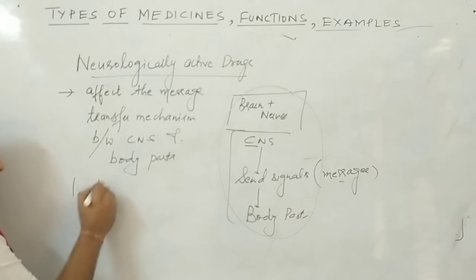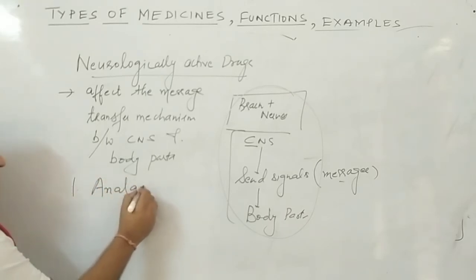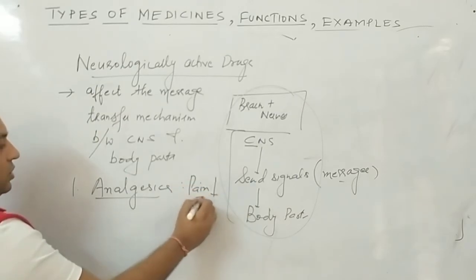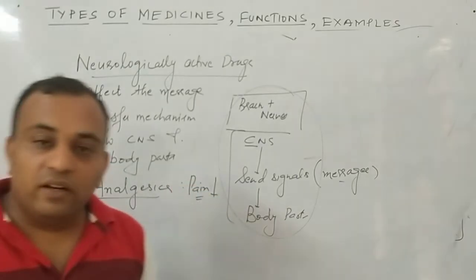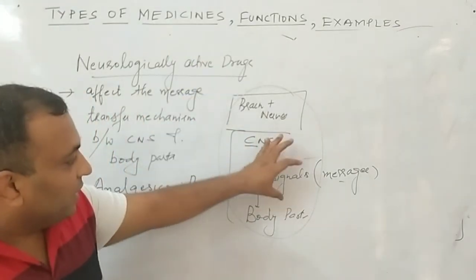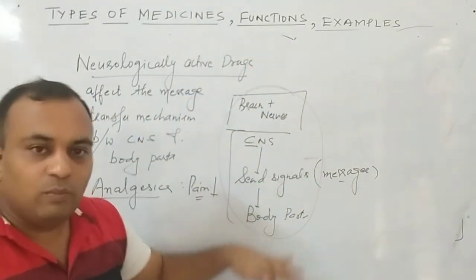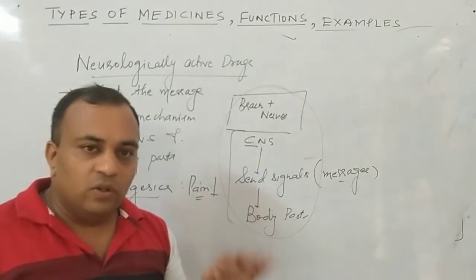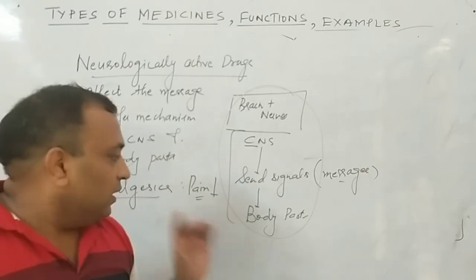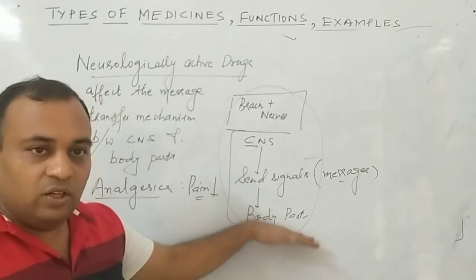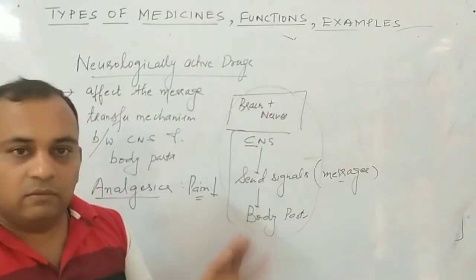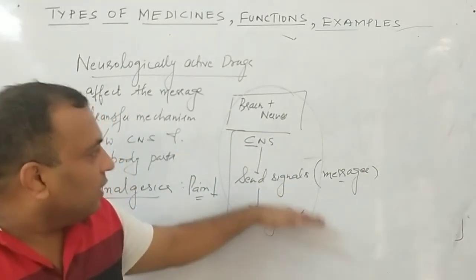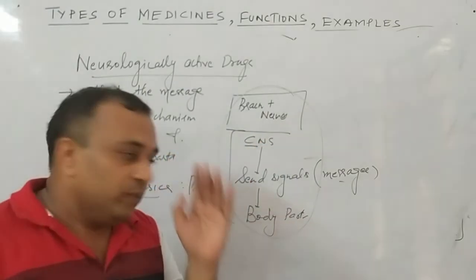In this we can include analgesics. These analgesics are just used to reduce the pain. How will they reduce the pain? They will stop the message of pain that comes from the brain to the body part. Simply the message is stopped, or the message is not received. Clear to all of you? That is the reason we do not feel the pain. Suppose in a body part there is a pain. So the message from this body part to the brain does not go, and the brain will not get this feeling. Clear?